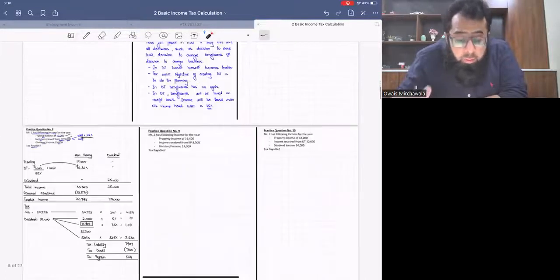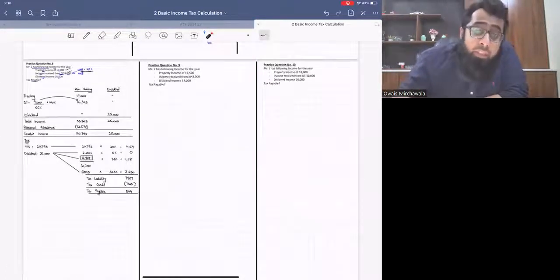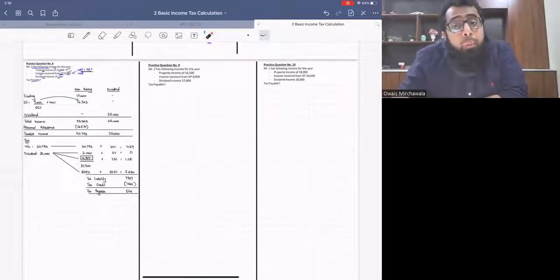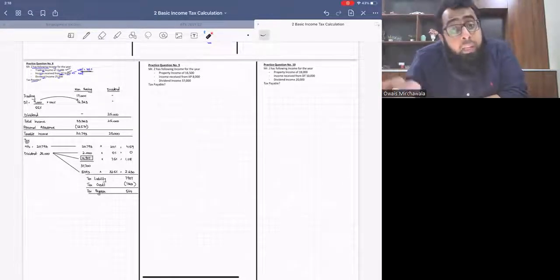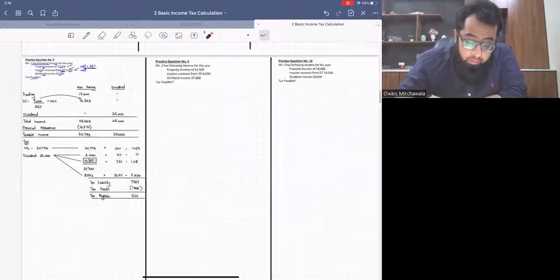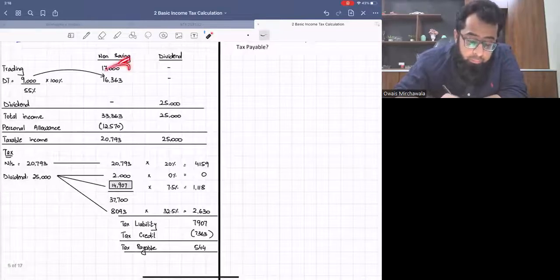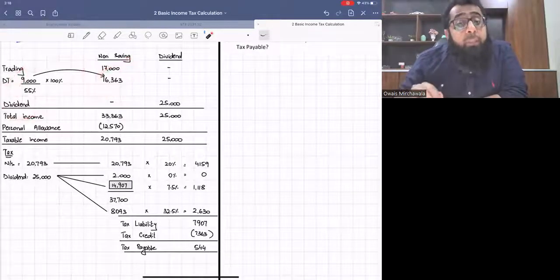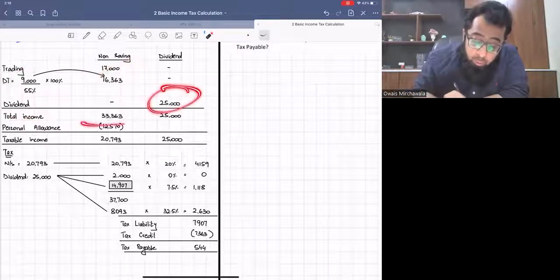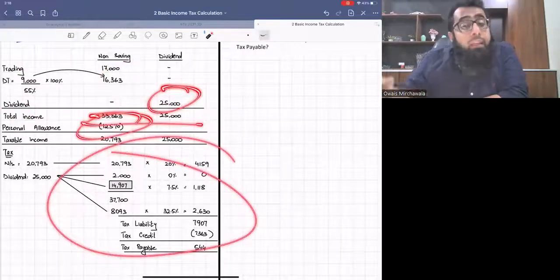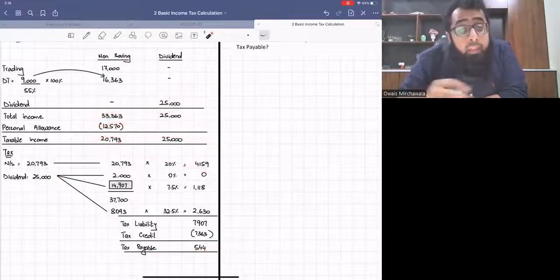So I discuss the theoretical narrative, I discuss the calculation aspects, and then we do the practice questions so that you people can have confidence in how to deal with the scenarios. I hope that you people are getting it. In this question, there was trading income, discretionary trust, 45% withholding. So we grossed it up. There was dividend income, total income, allowance, and the tax. Is it clear?